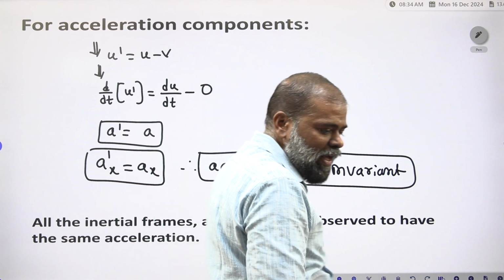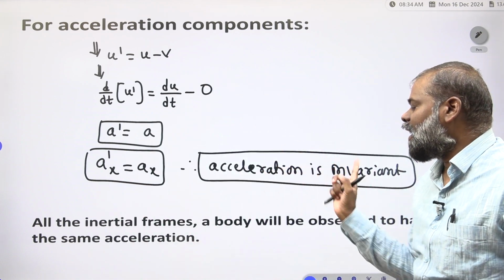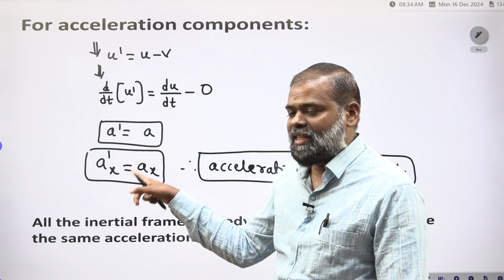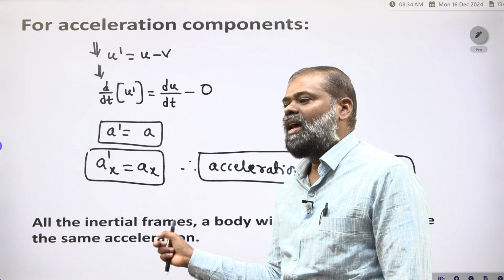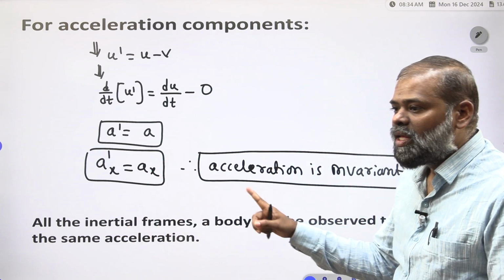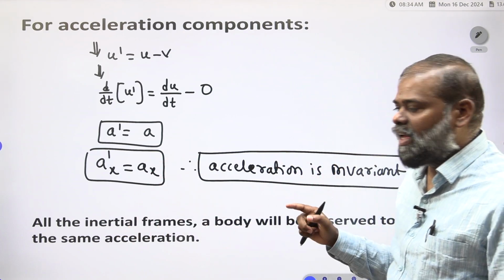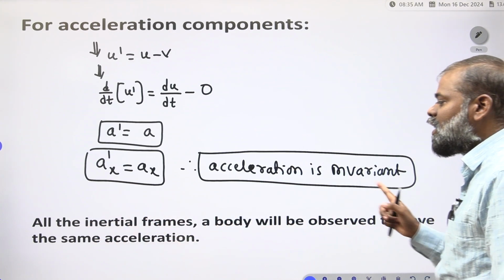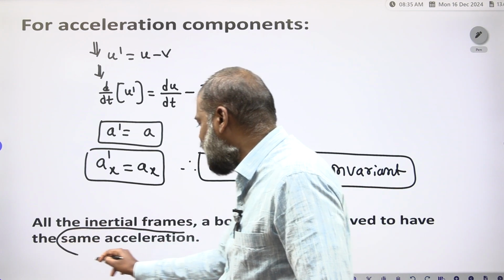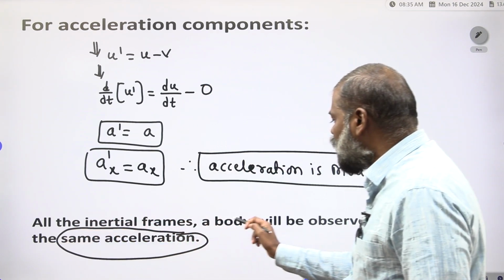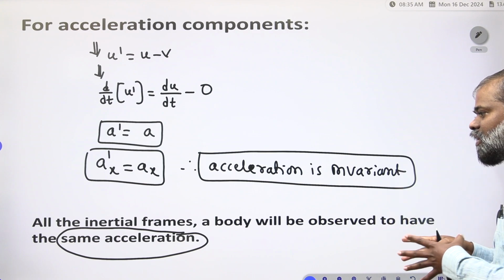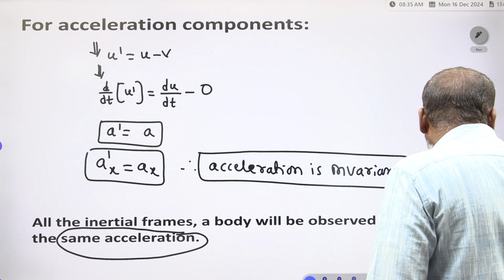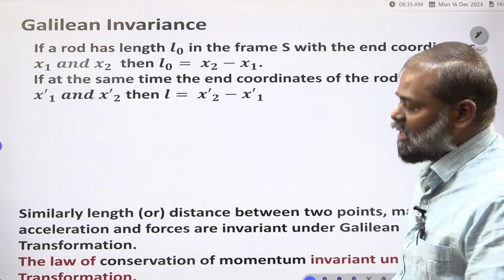Therefore what we have to write? Acceleration is invariant under the Galilean transformation, because in one frame of reference we are getting the same acceleration as in another frame of reference also. That's why acceleration is invariant. In all the inertial frames, a body will be observed to have the same acceleration. This statement also you have to remember, because they will ask theoretical questions.